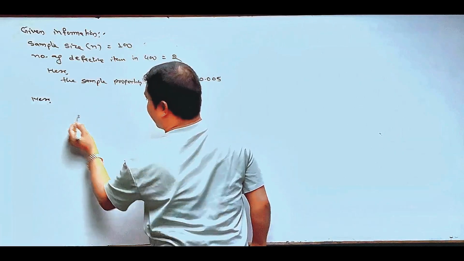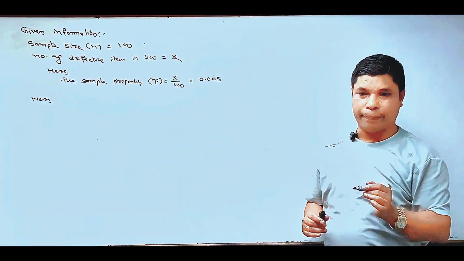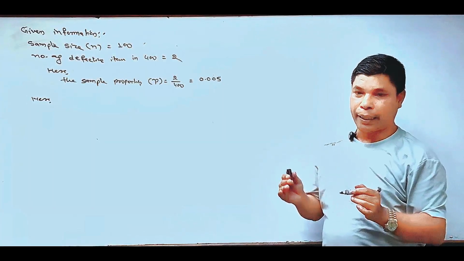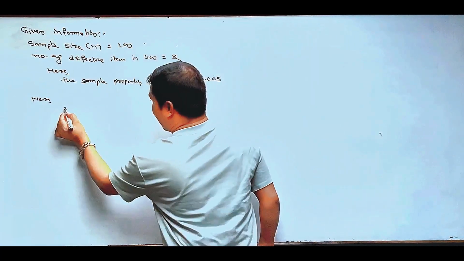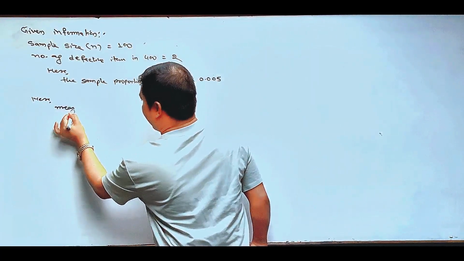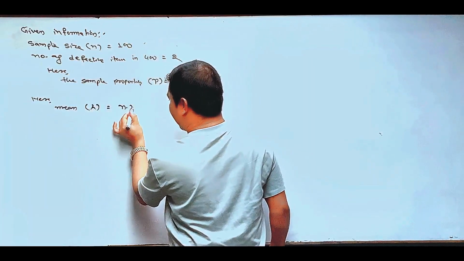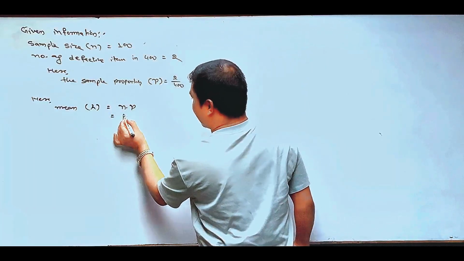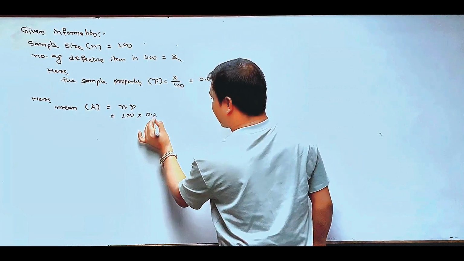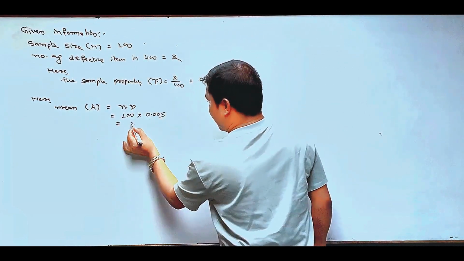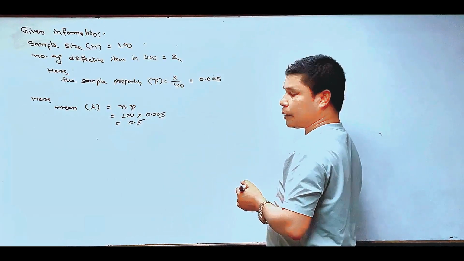Here we must have the single parameter in Poisson distribution, which is lambda. That means the average number of events, and it can be calculated as n multiplied by p. So here the mean, that means lambda, equals n multiplied by p. n means 100. Probability means the sample proportion, which is 0.005. So here the parameter lambda is obtained as 0.5.